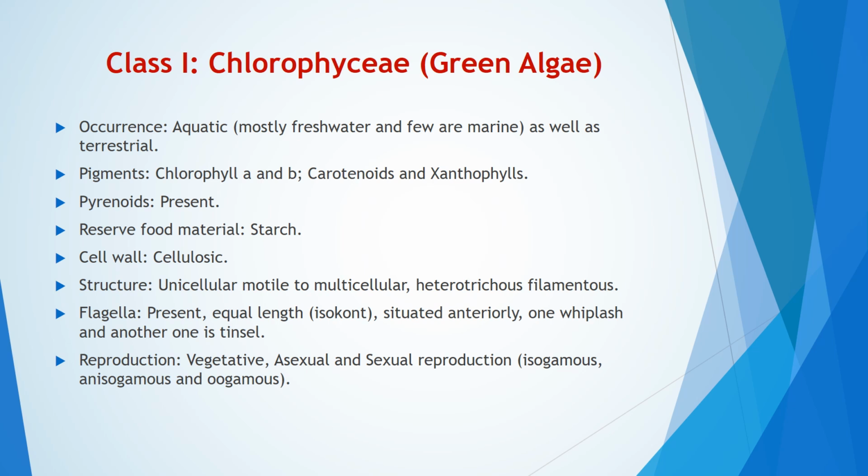Reproduction: it takes place by vegetative, asexual, and sexual reproduction. The sexual reproduction is of isogamous, anisogamous, and oogamous type.